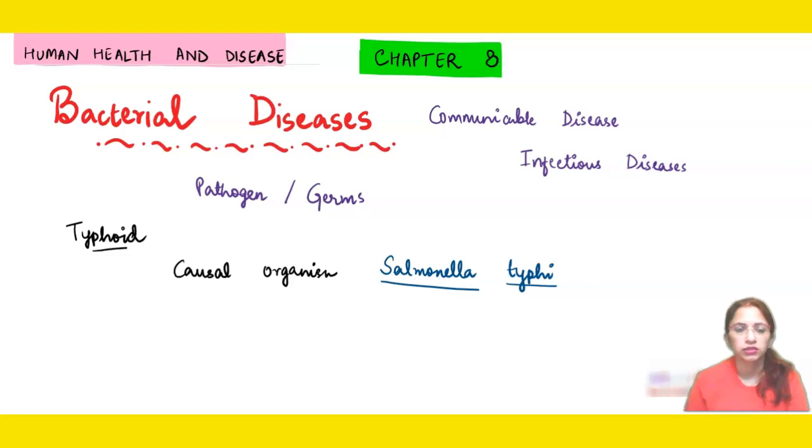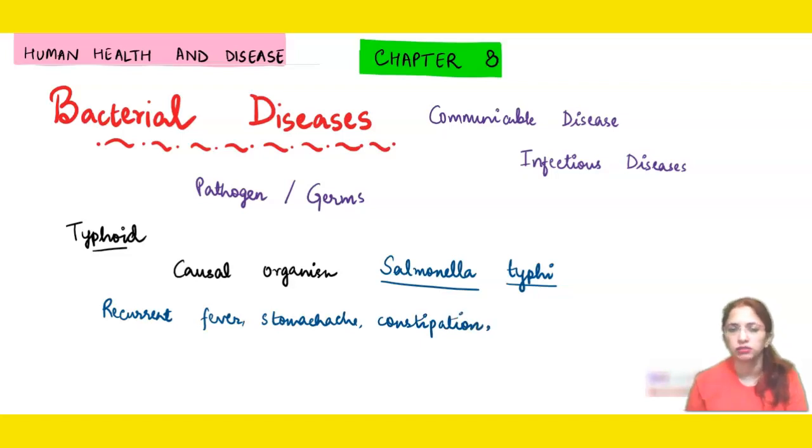And what are the symptoms of this disease? Recurrent fever is the main symptom of this disease. Stomach ache is also there. Constipation is also seen. Constipation means inability to pass the stools.